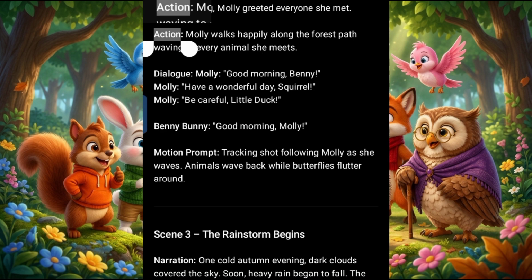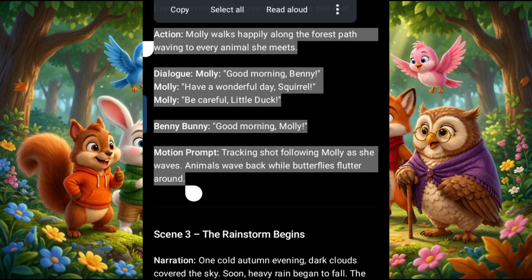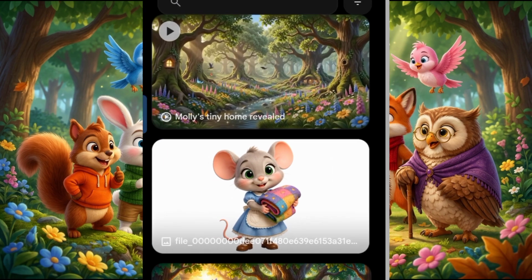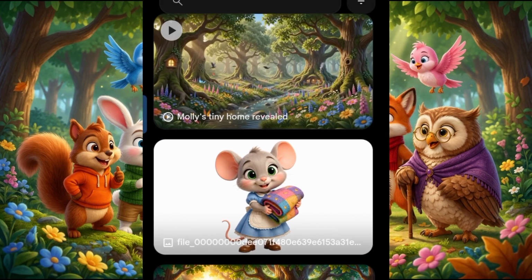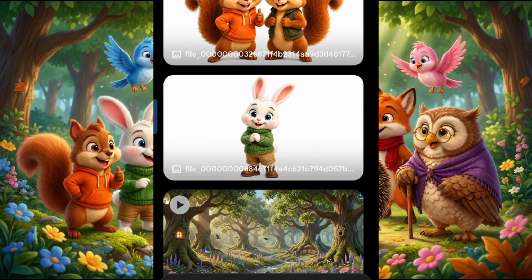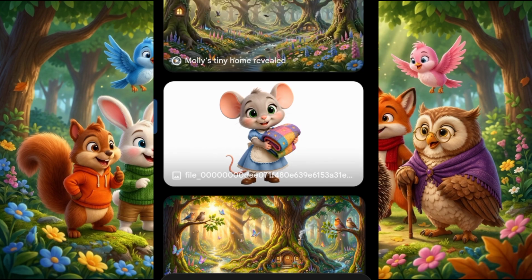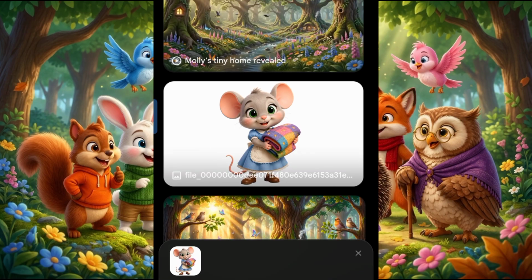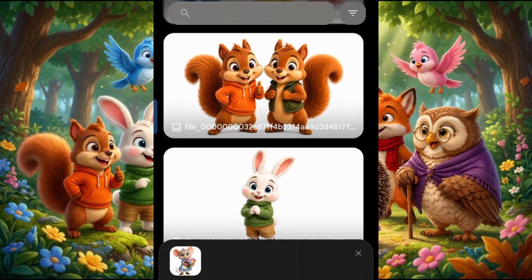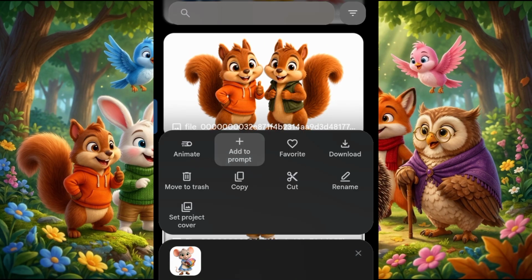So here is our second motion prompt. We just copy this and head over to Flow AI. Then we are going to import the kind of animals we need here, and we're going to add our prompts. For the second video, we need Molly here. I'll click on it and add to prompt. We need Bunny. I'll click on it and add to prompt.